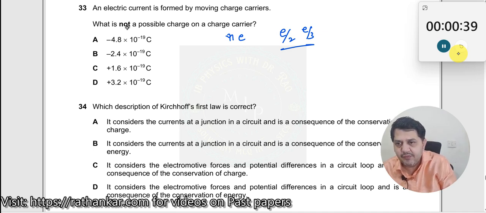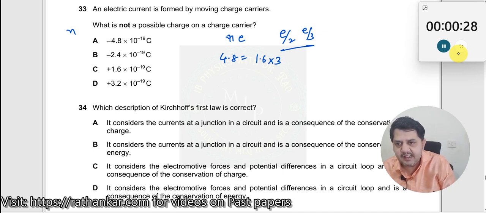So therefore, now if you look at this here, if I write n here, how many multiples? Let us say for example 4.8. 4.8 is equal to what? 1.6 multiplied by 3, right? So therefore this can have 3 electrons. I hope you are getting this.